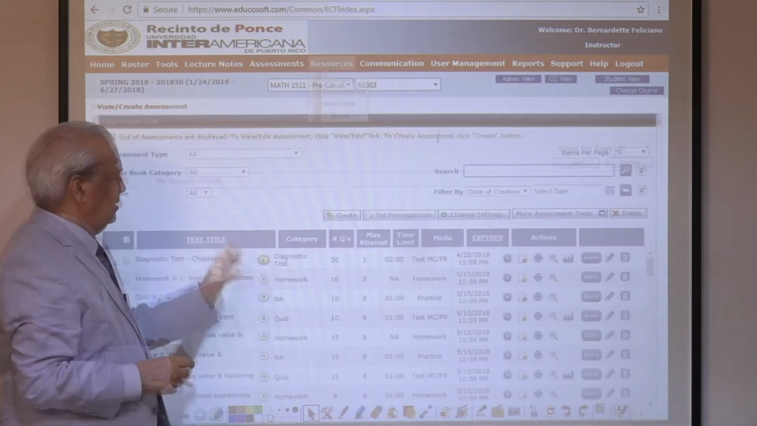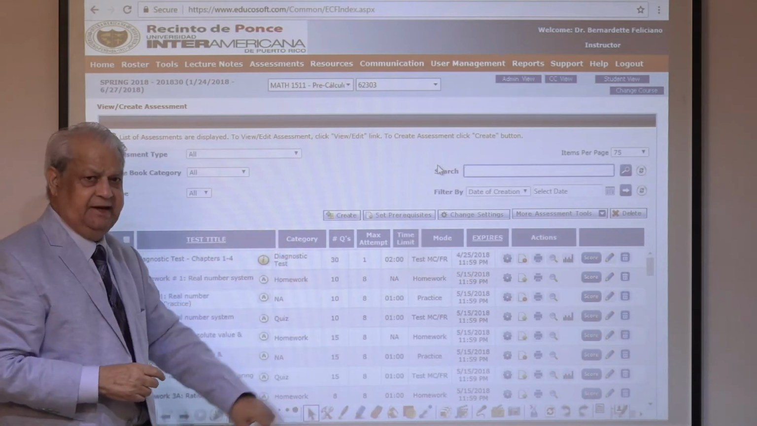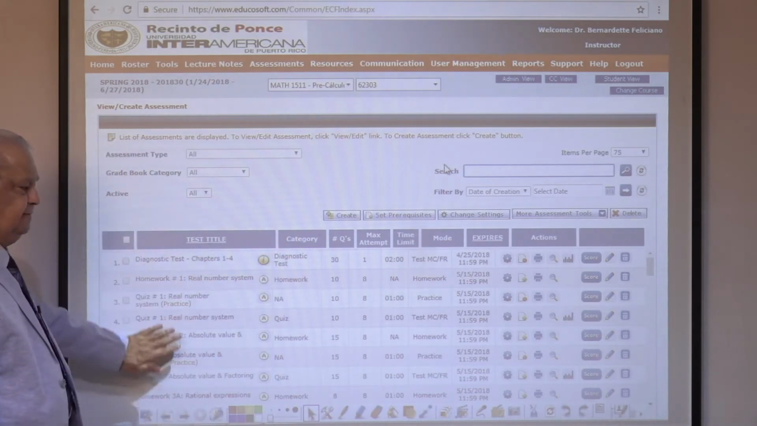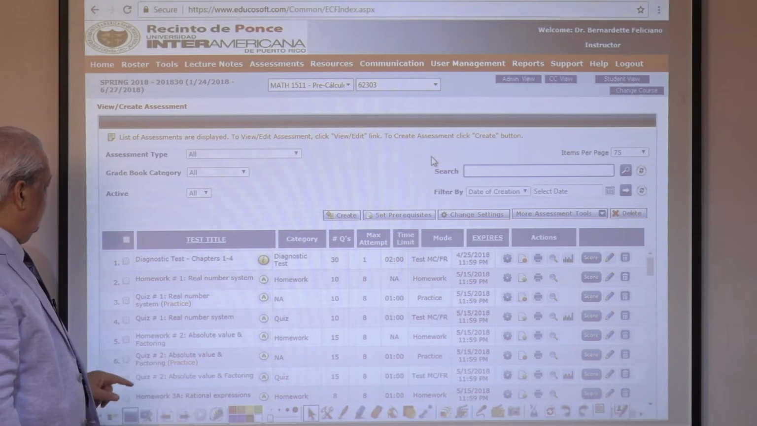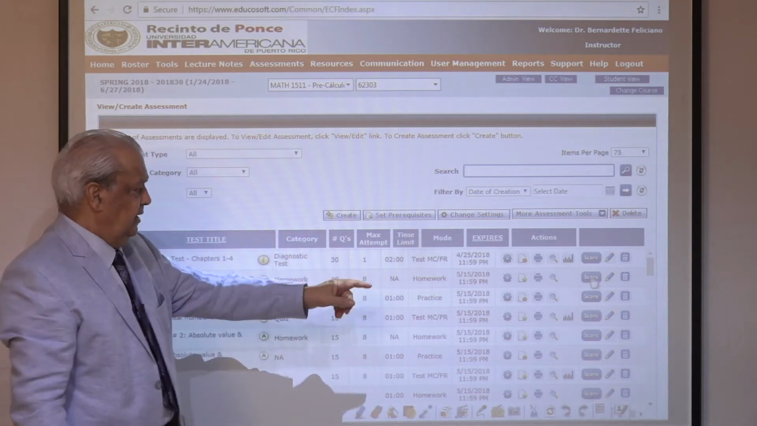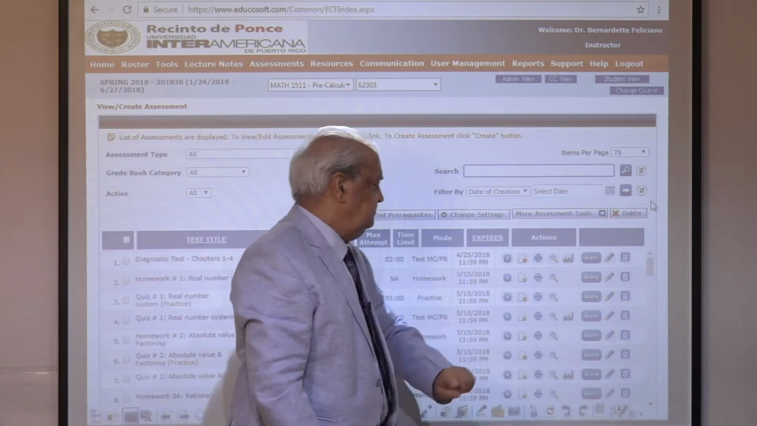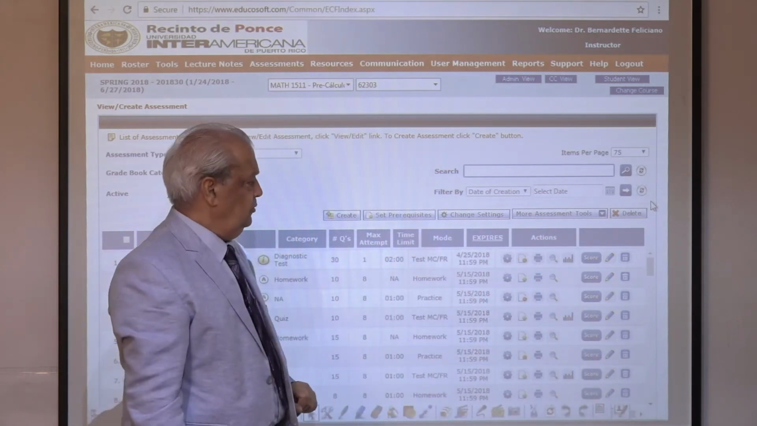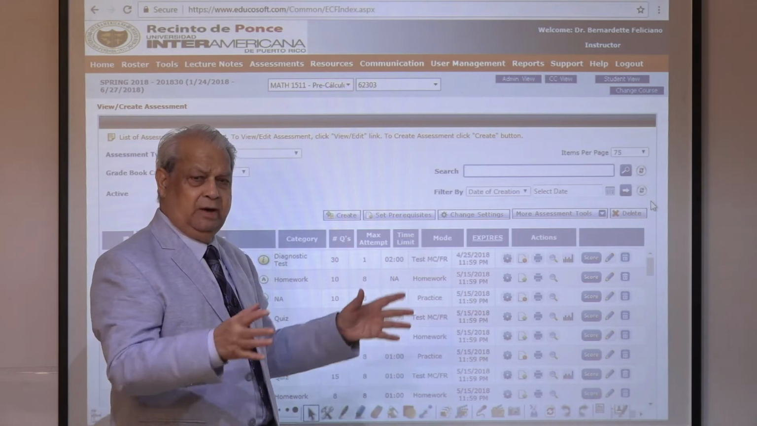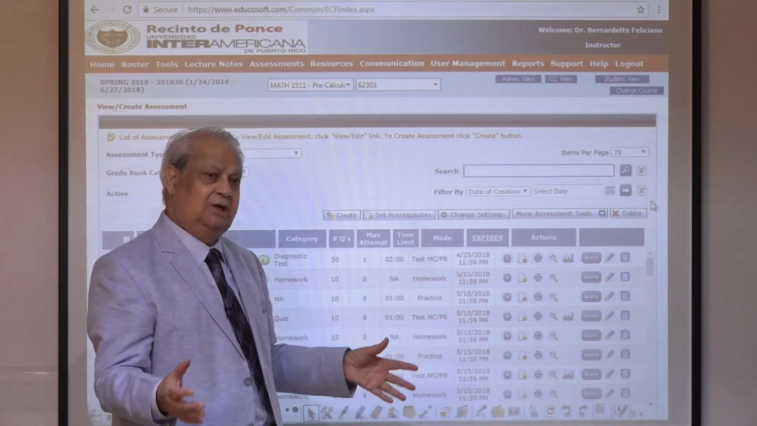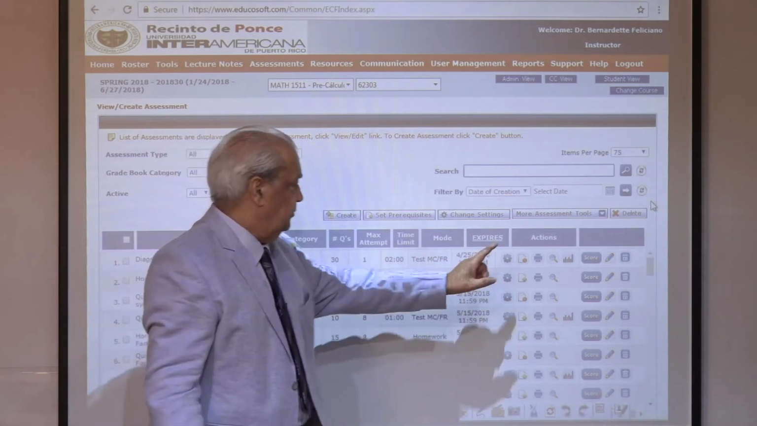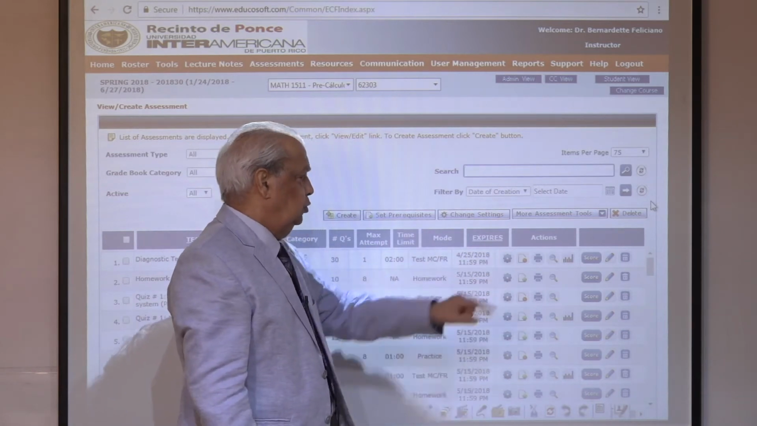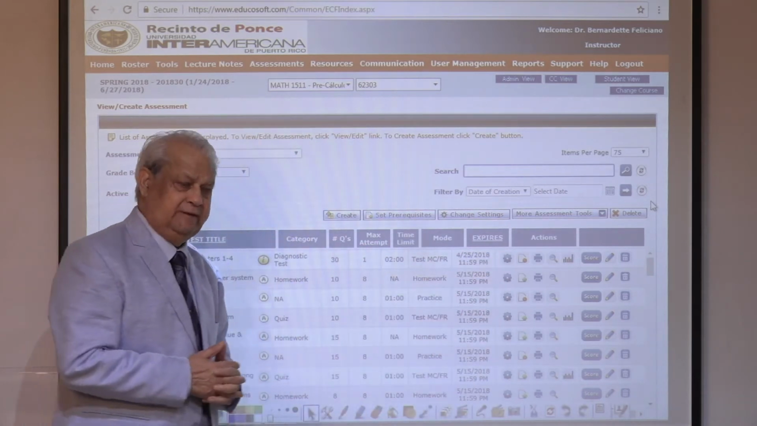Next is the resources. Creating. This is the view create screen. All the assessments are listed here. You can edit the assessment by clicking on the edit button. You can see the score of the whole class. You can print the test if you want to, multiple versions: test form 1, test form 2, test form 3, along with the key or without key. You can print it over here. A lot of tools to modify the assessment and so on.